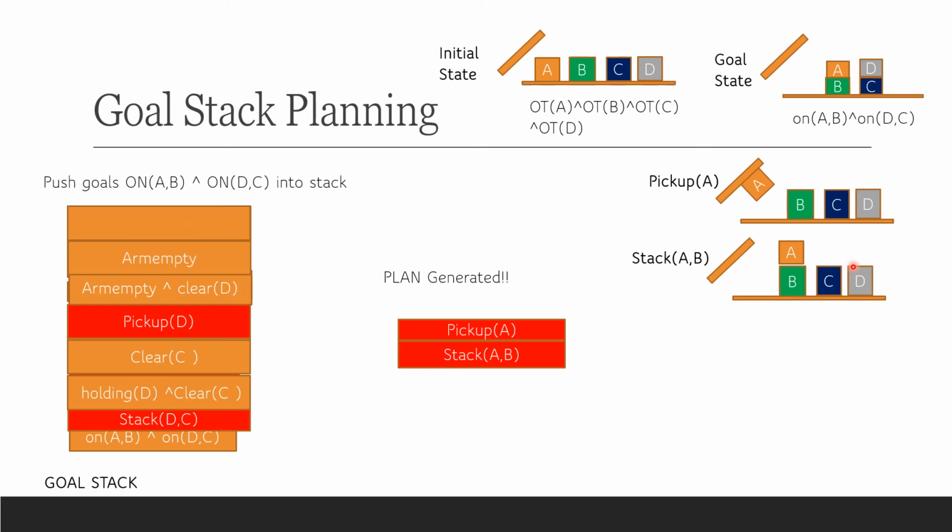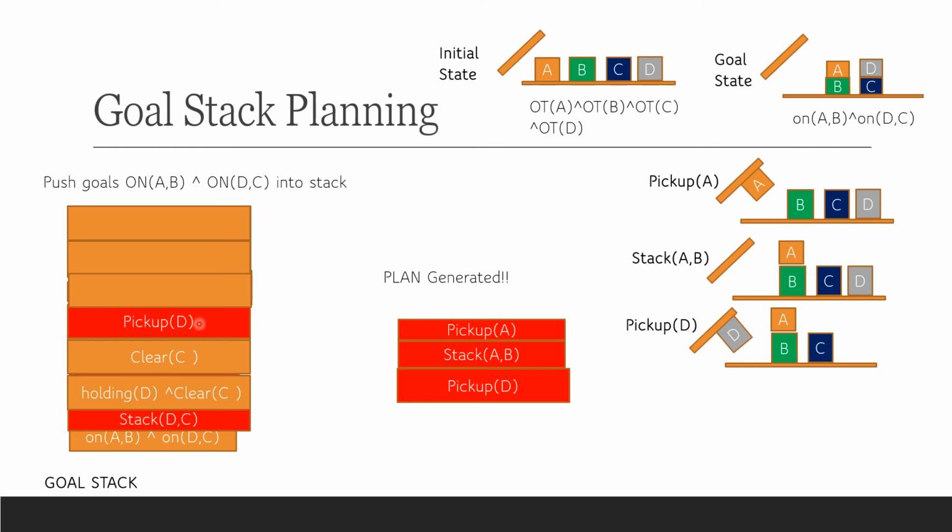D is clear, yes, D is clear. It is popped. Arm is empty, yes, arm is empty. It is popped. Again we check arm empty and clear D. Yes, both things are satisfied. So the next action we pop is pick up D, and it will be included into the plan. And this is what your state space now looks like: D is being picked up by the arm, and this action is now popped off from the stack.